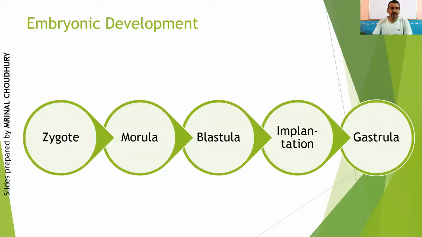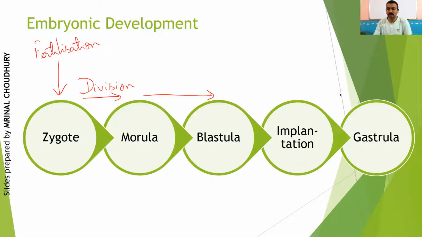When we talk about fertilization, we have discussed in the previous video the fertilization process where karyogamy takes place, that is, the fusion of male and female gametes. Immediately after fertilization, you get the zygote. This zygote starts undergoing division. As a result of continuous repeated division, it gives you a multicellular structure, which is initially called morula, then blastula, and then gastrula.